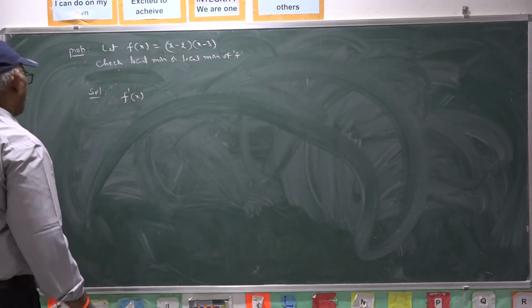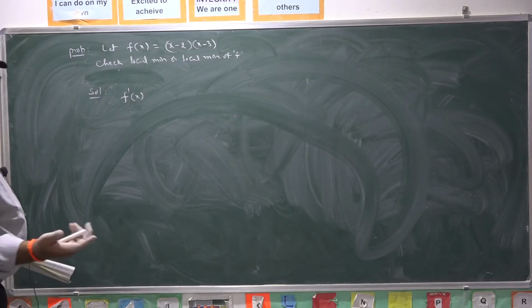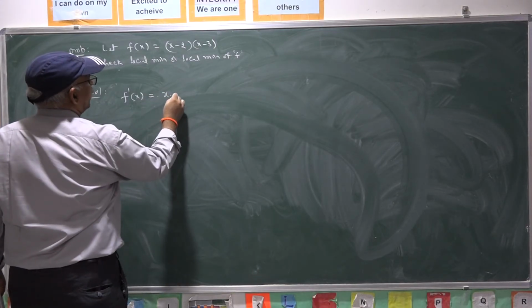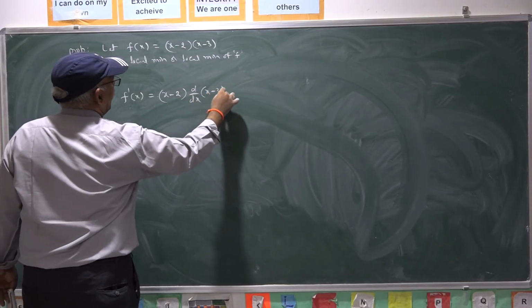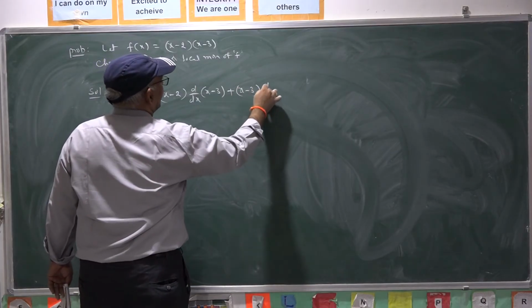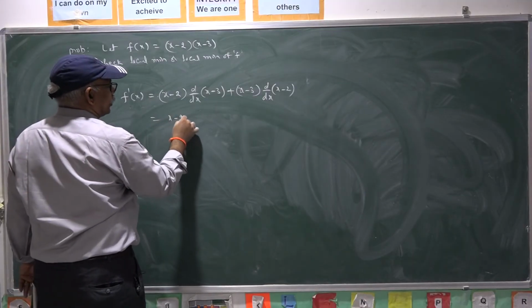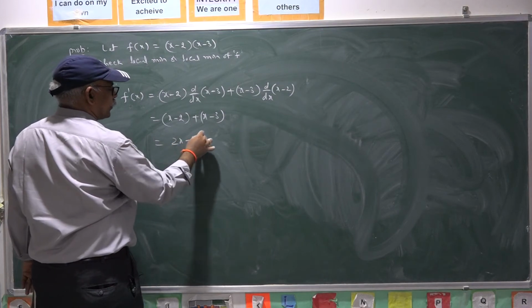The problem is like this. Let f(x) equal to x minus 2 into x minus 3. Check the local minimum and local maximum of f at a certain point. Here f dash x is x minus 2 into the derivative of x minus 3, plus x minus 3 into the derivative of x minus 2. That is x minus 2 plus x minus 3, which is 2x minus 5.